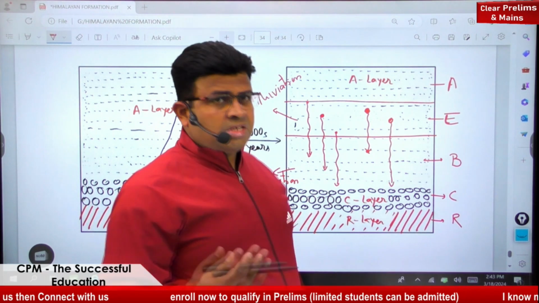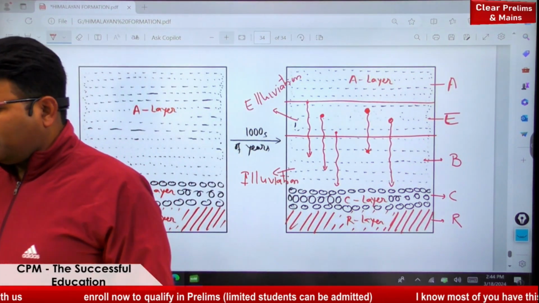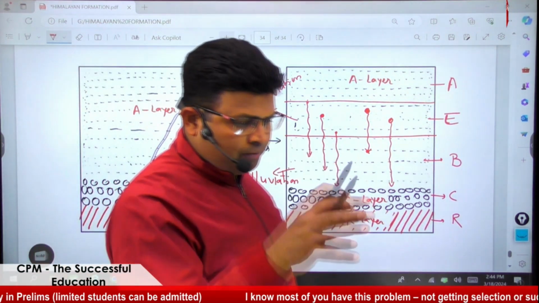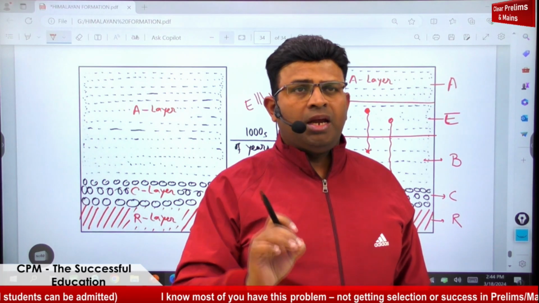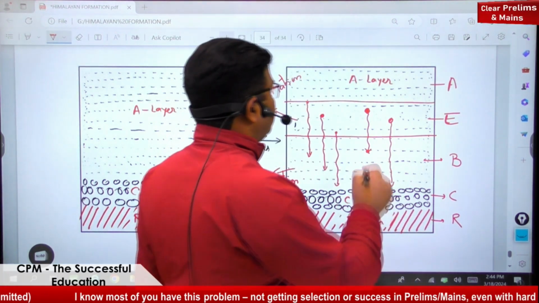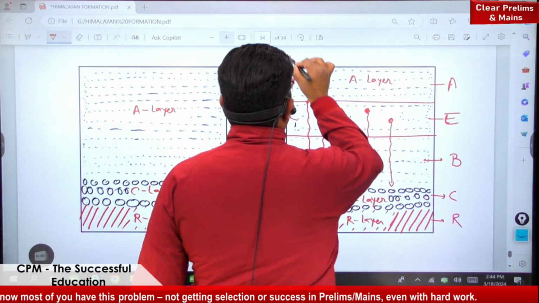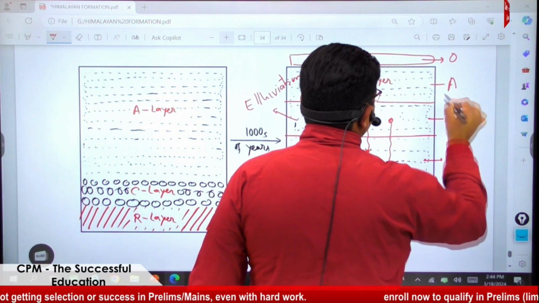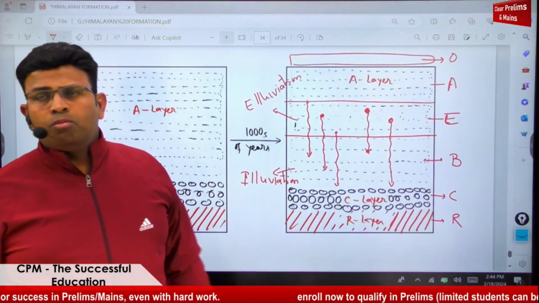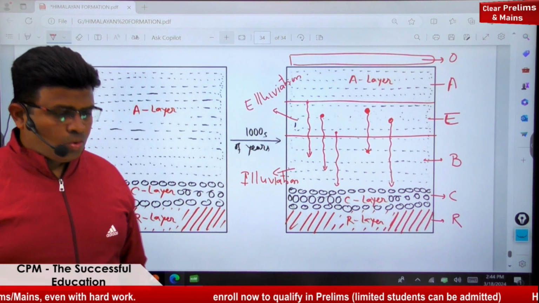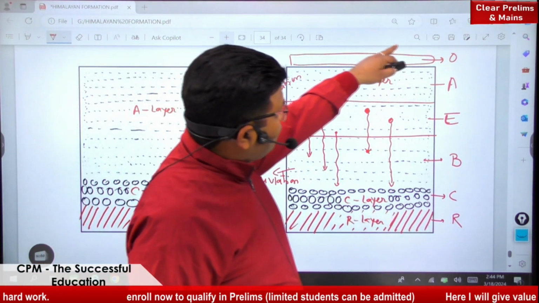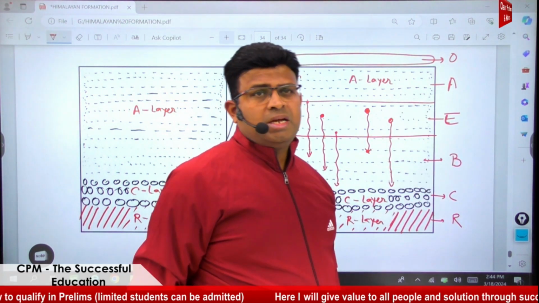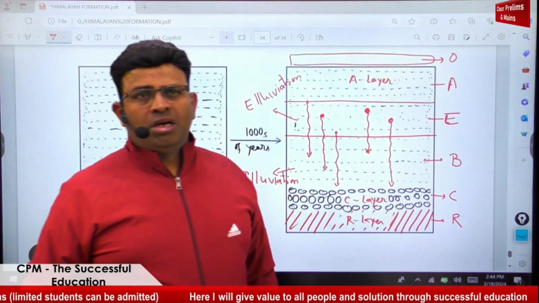If there is vegetation on the top, if there is a forest area, then the forest organic part falls down, decomposes and converts into organic nutrient or humus. Humus is an organic nutrient, and it is known as the O layer. And the depth of the soil from O, A, E, B till B and something C is only 2 meters, remember, or less than 2 meters. It does not go more than that.